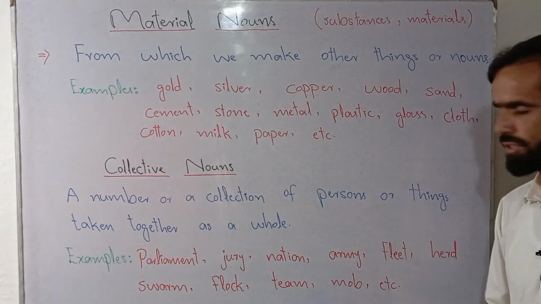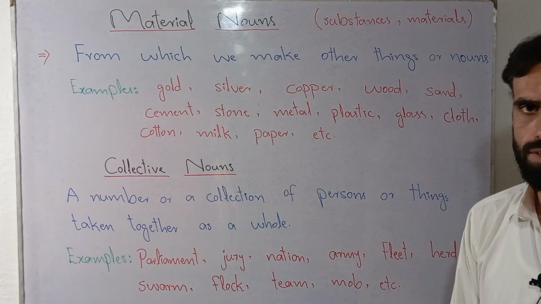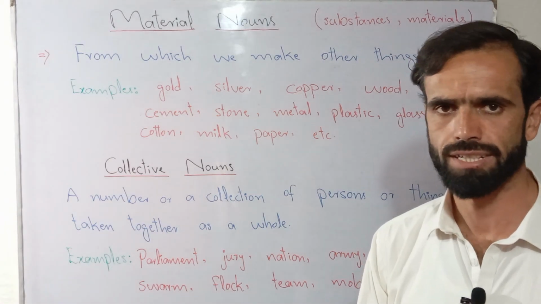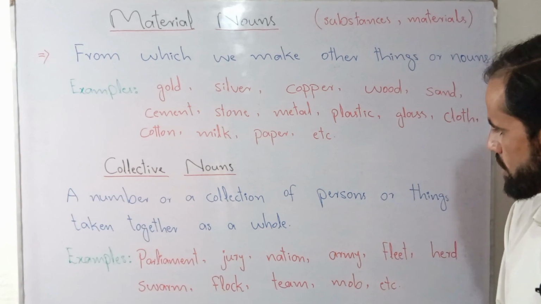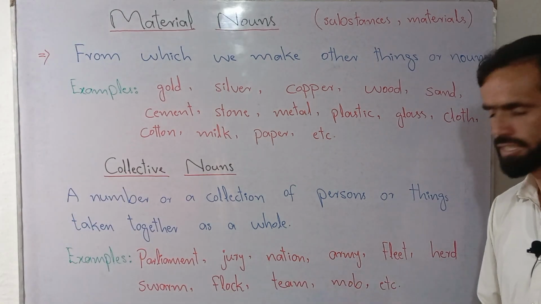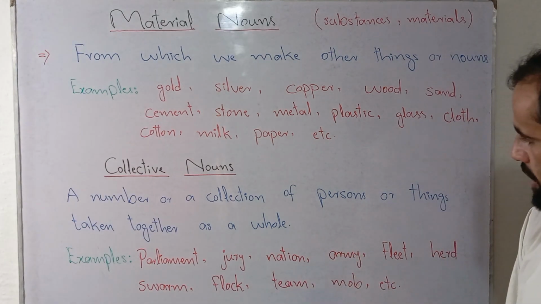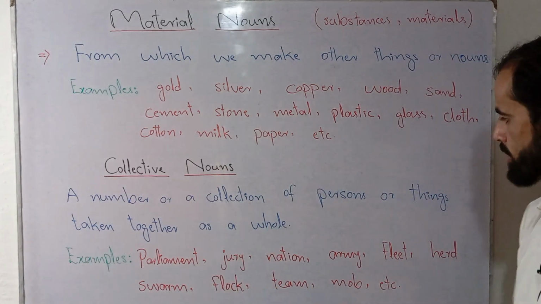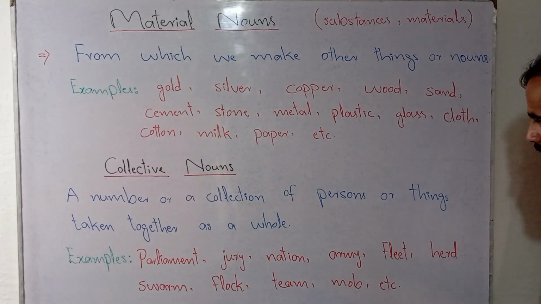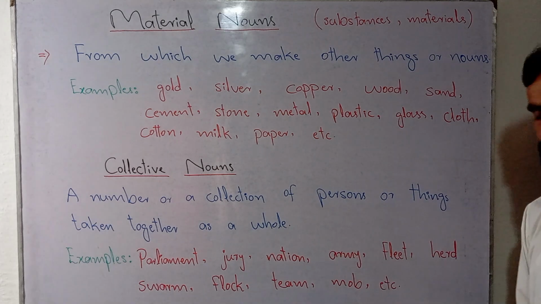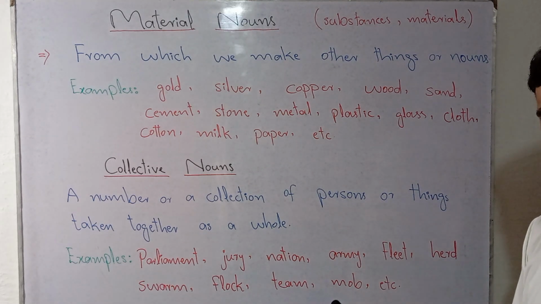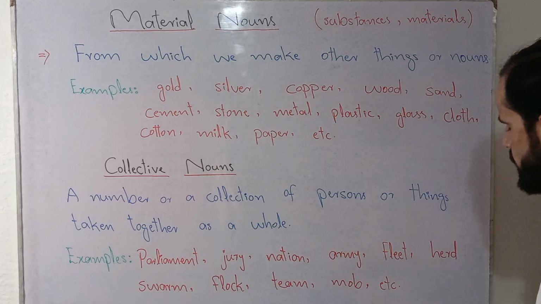Next word is jury. Jury is also a collective noun, because jury refers to a number or a collection of judges who meet or sit at a court in order to solve different problems of the people, of the masses. Next word is nation. Nation is also a collective noun, and it refers to a collection of people in a common way.